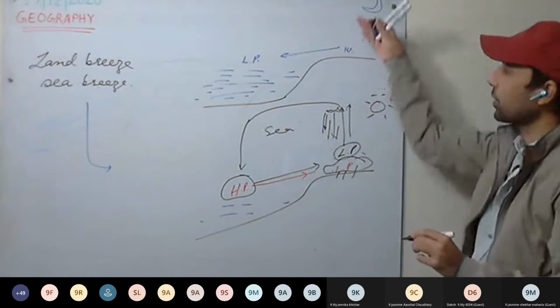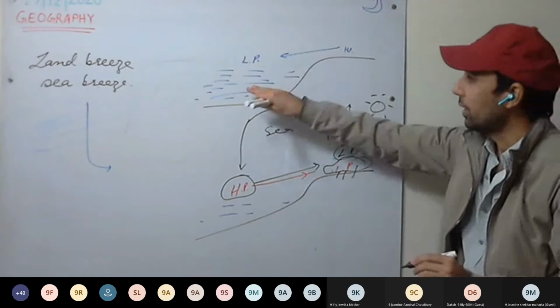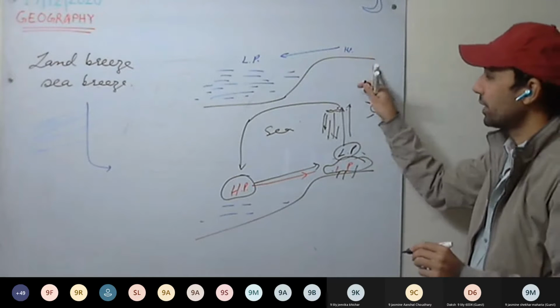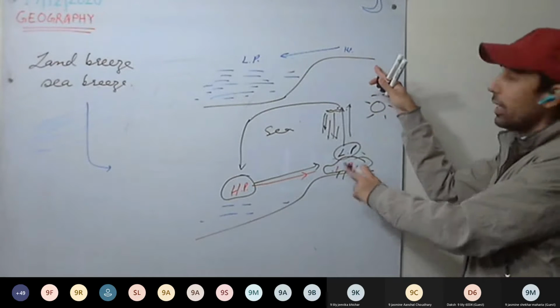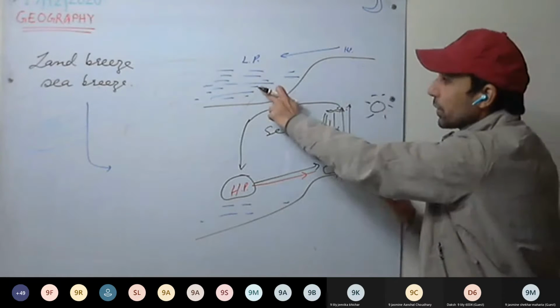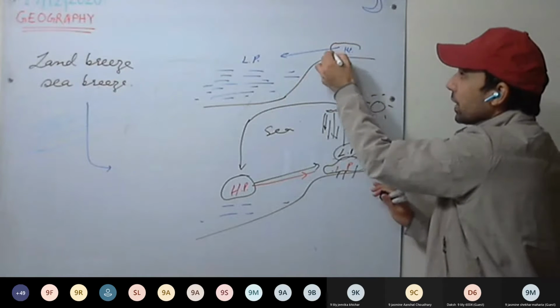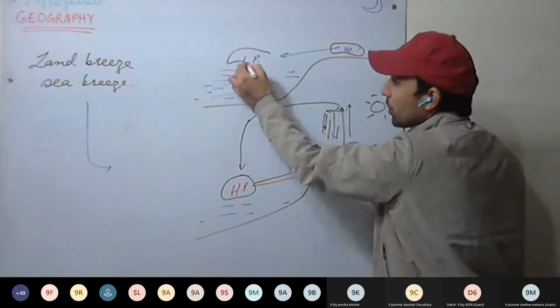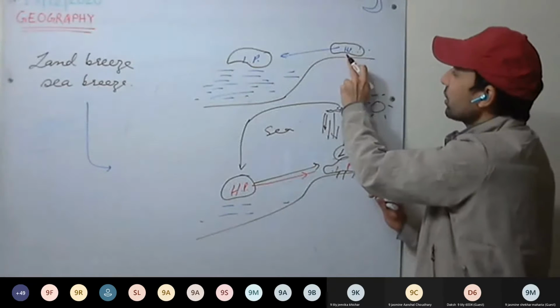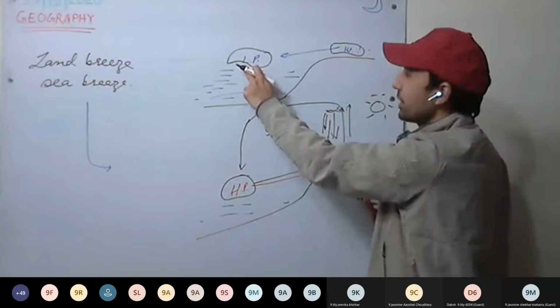Okay. Now at night, what happens? Land and water will be cooling. Both will be cooled, but land gets heated faster as well as cools faster. So land will be cooled faster as compared to the sea. So here the air above it will be cold as compared to the air above here. So here we have less dense air and here we have dense air.